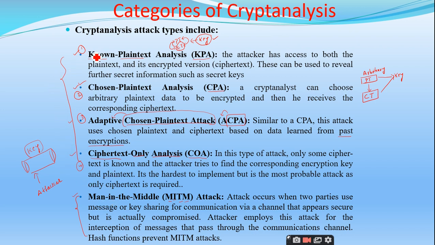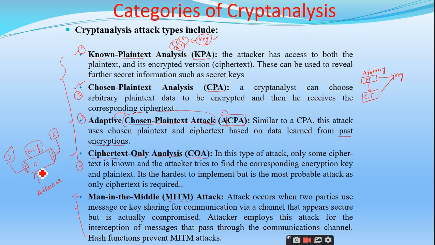It is enough that we discuss these four categories: KPA, CPA, ACPA, and the COA. Right. So the man in the middle attack, the name itself says that this attack is possible when you are sending data or information through a communication channel. We assume that the channel between the sender and the receiver is highly secured, and you send confidential information through it.